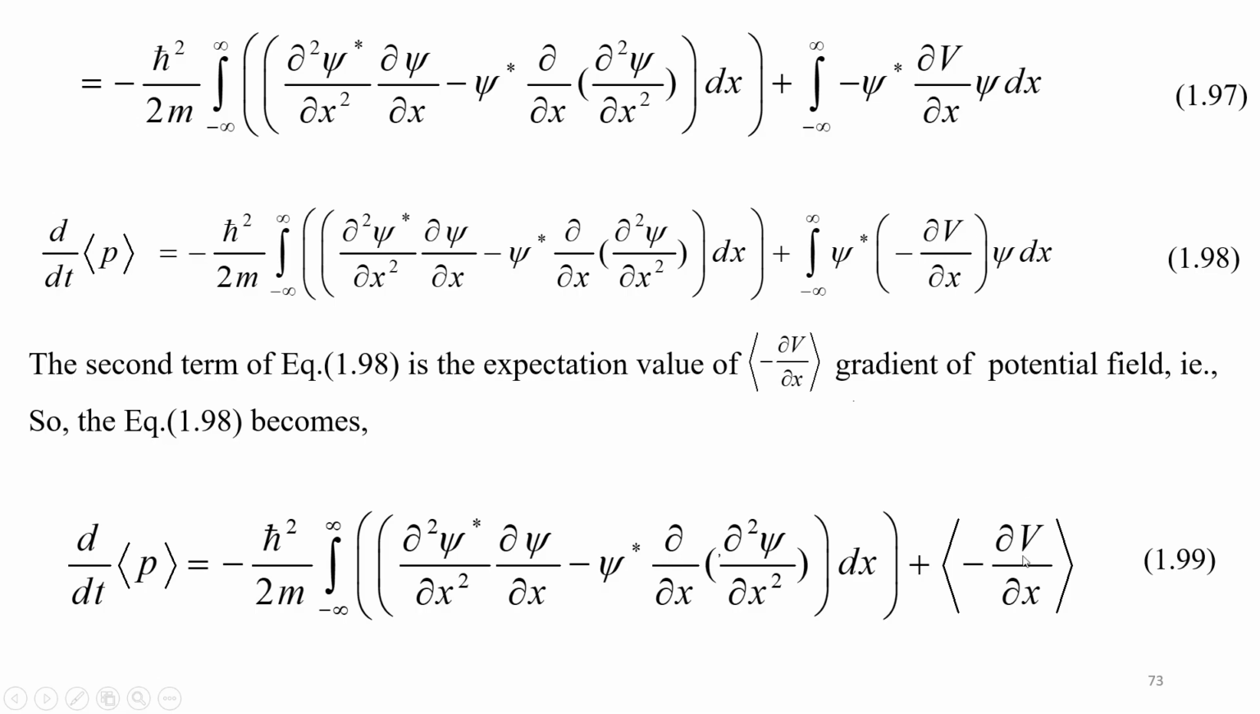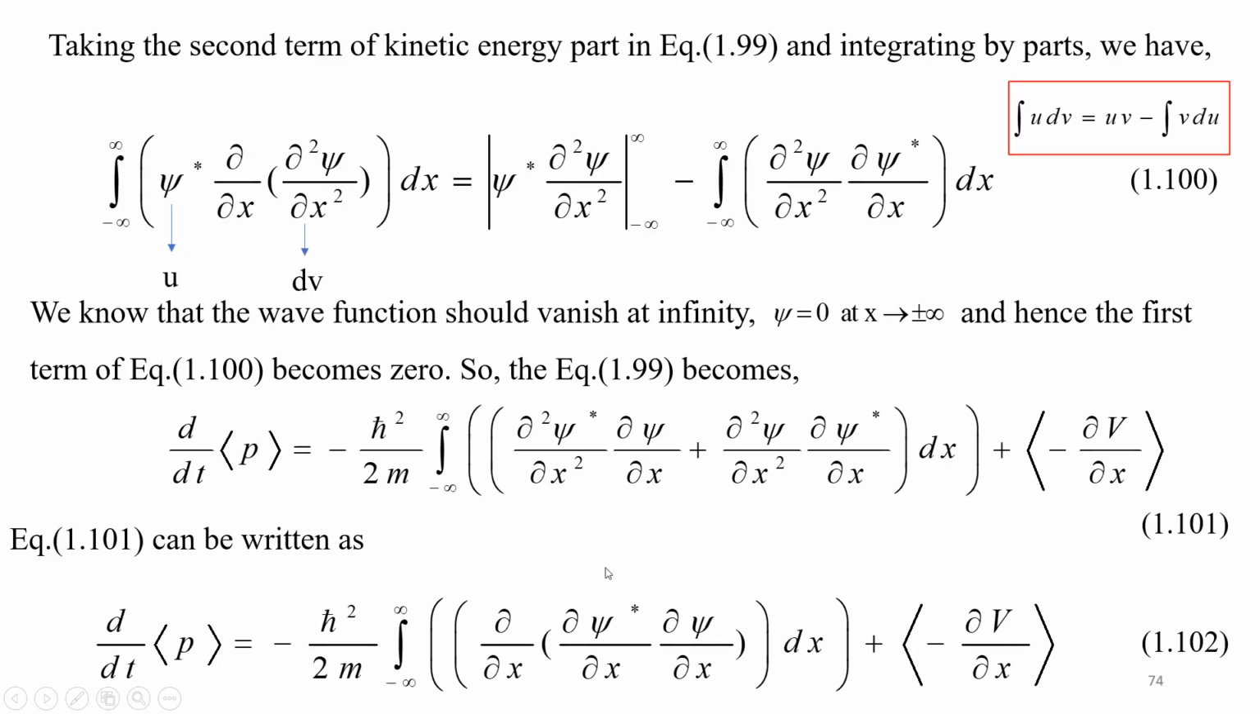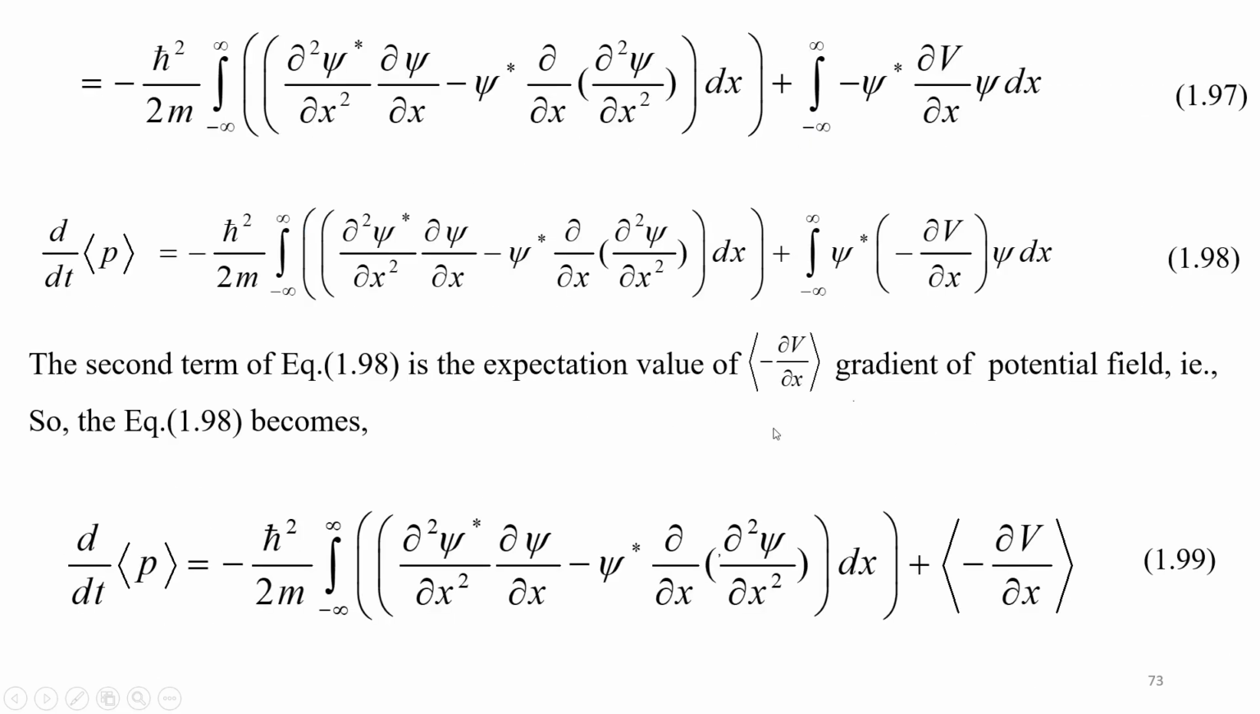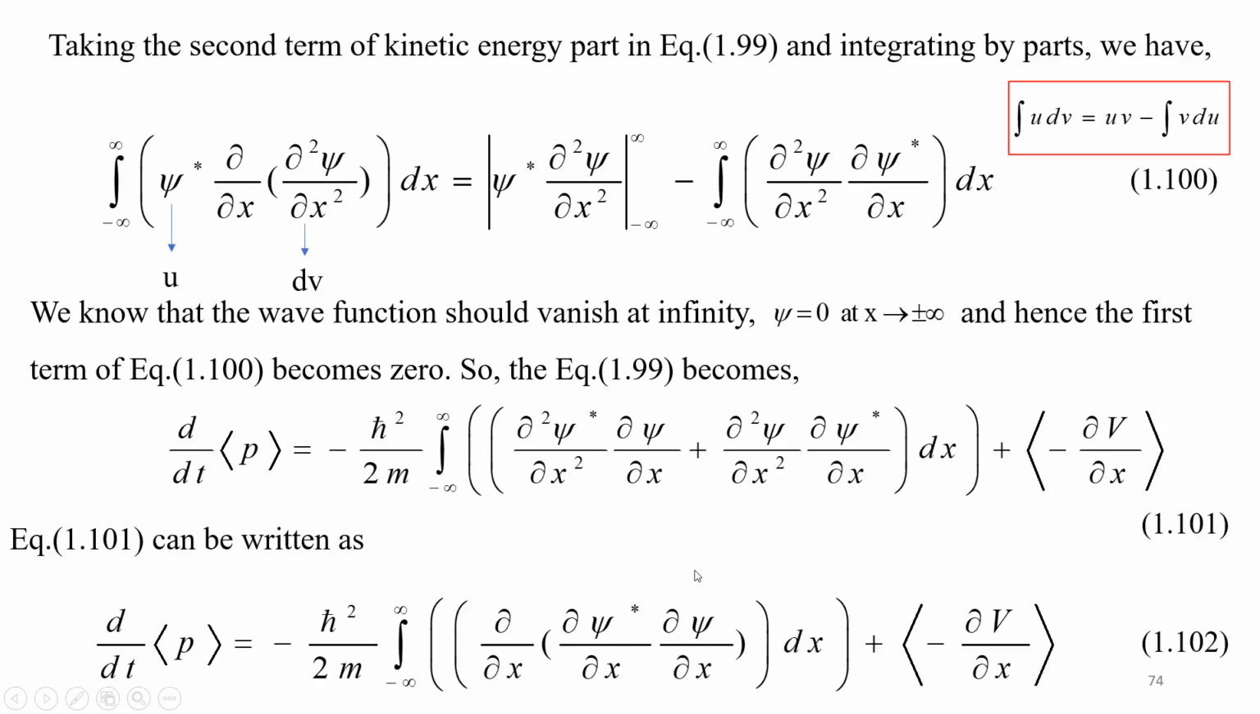These expressions, let it be like this. Now we are going to solve the first term. Now taking the second term of the kinetic energy part in equation 1.99 and integrating by parts, we have: just take the second term. See here, we have the second term, and we are going to integrate this one by parts. So psi star, partial d by dx, d squared psi by dx squared dx.